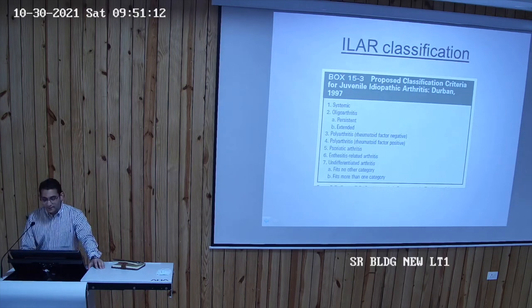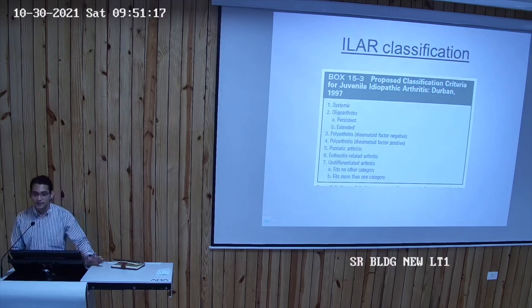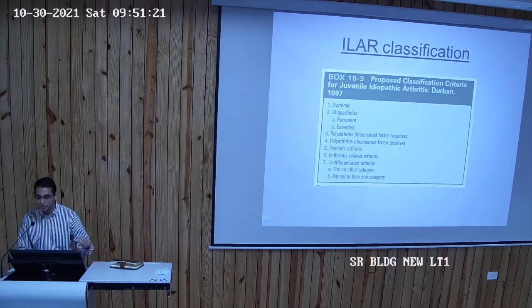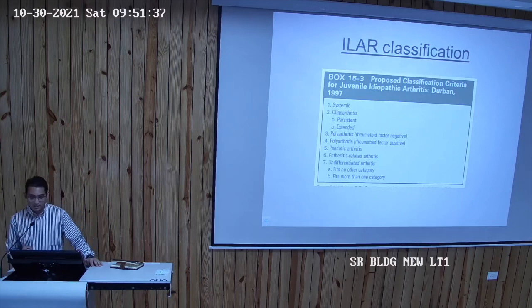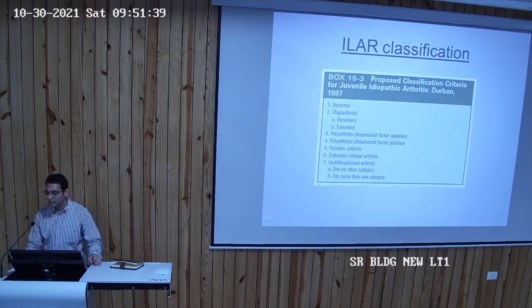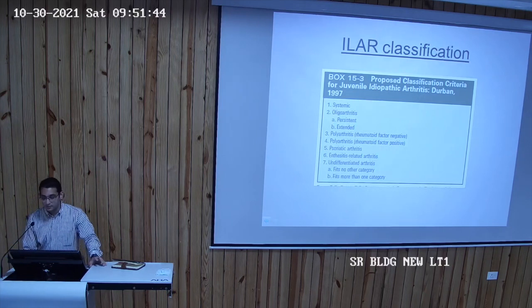In the ARA category again, there are a lot of medications. Normally the first line medications would be NSAIDs. The second line would be methotrexate and DMARDs, depending on the number of joints. If it's only one or two joints, we would inject the joint with steroids. And then the next line would be TNF inhibitors like infliximab, adalimumab, etanercept. So there are different TNF inhibitors we use to control these things. In rheumatoid factor positive polyarthritis, we can also use B cell blockade called rituximab, which blocks the B cells and helps in the arthritis as well.